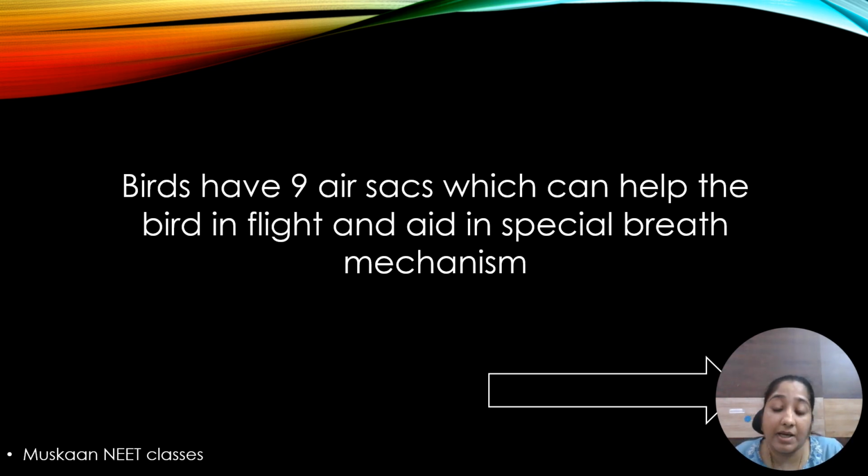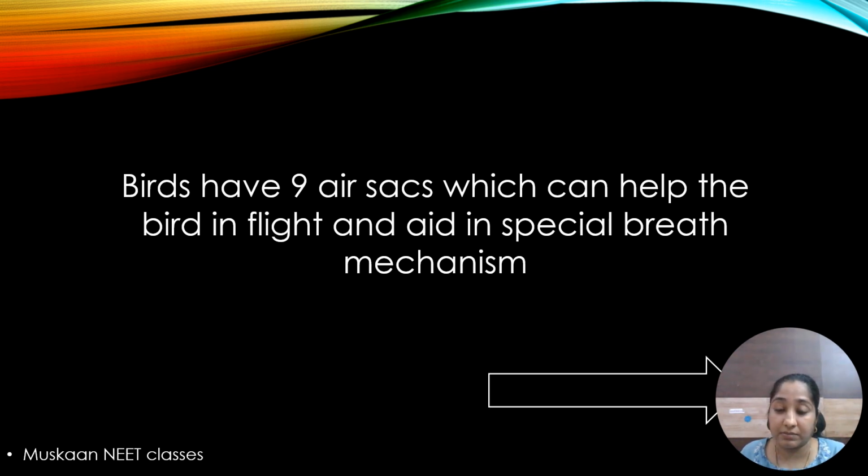Coming to the birds, birds have an aerial mode of life. Their habitat is mostly in the air, so they have special needs. Birds have 9 air sacs in addition to the lungs. Why do they have 9 air sacs? To make the body weightless, and at the same time these 9 air sacs help in their special breathing mechanism.